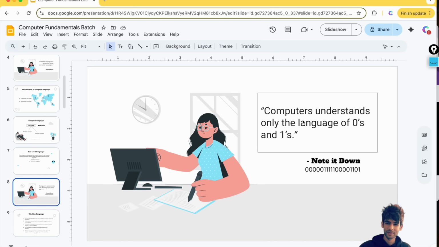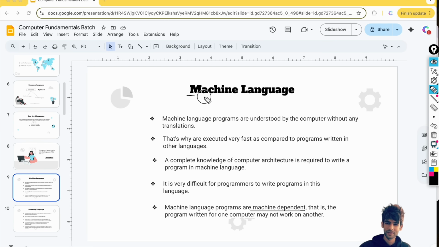As you can see here, the computer understands only the language of zeros and ones. If we write the program in machine language, that means in 0 and 1s, every computer has a different architecture. For example, one Windows laptop has an Intel processor and a different hardware architecture.